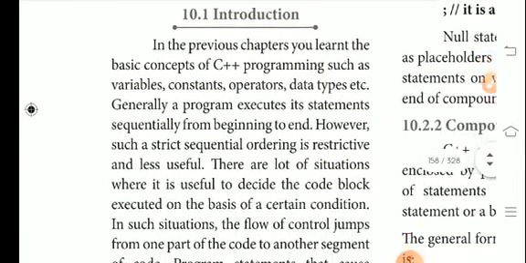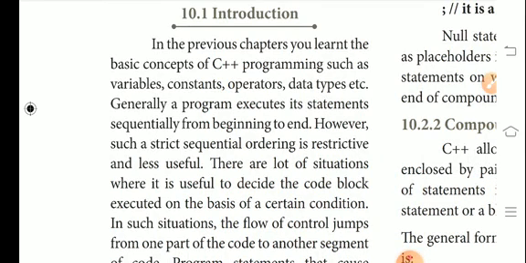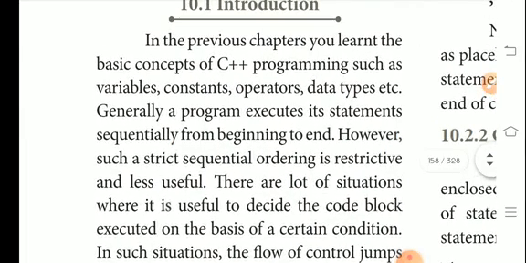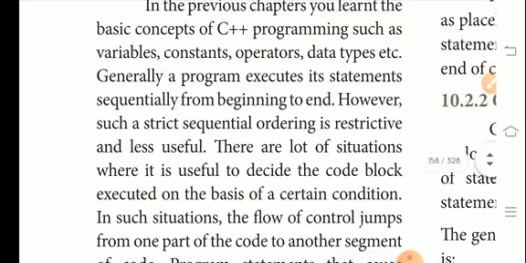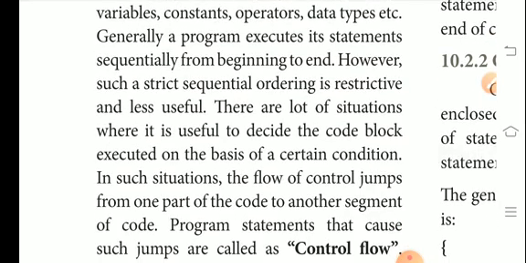Introduction. In the previous chapter, we learned the basic concepts of C++ programming such as variables, constants, operators, data types, expression types, conversions, etc. Generally, a program executes its statements sequentially from beginning to end. However, such a strict sequential ordering is restrictive and less useful.